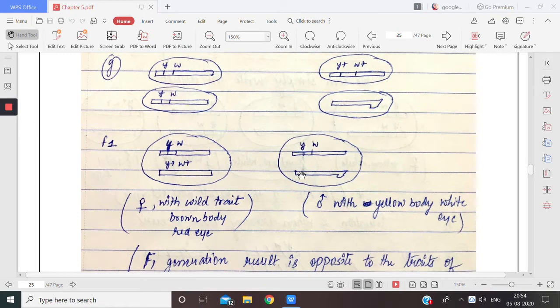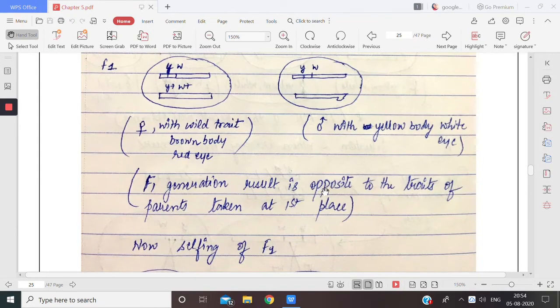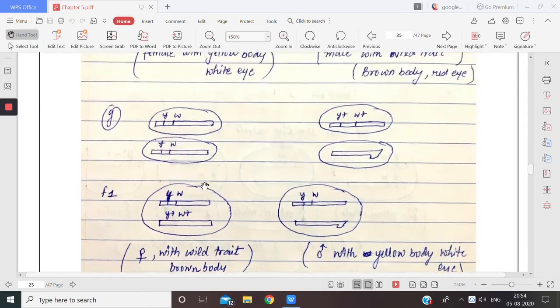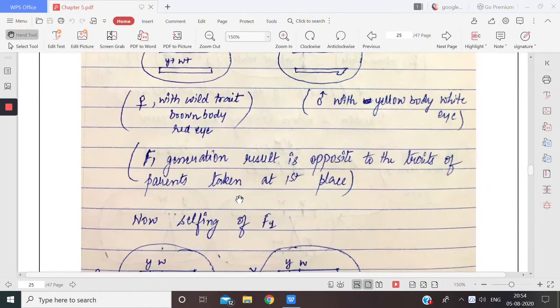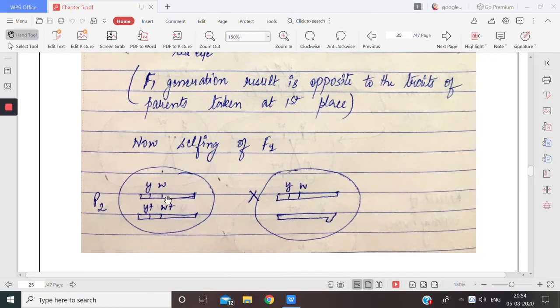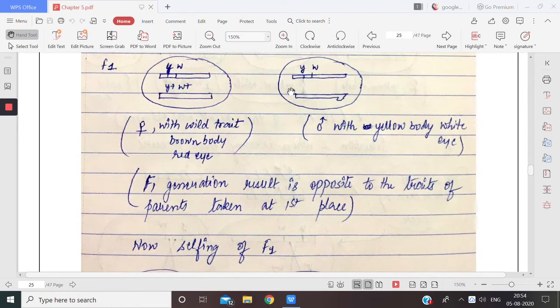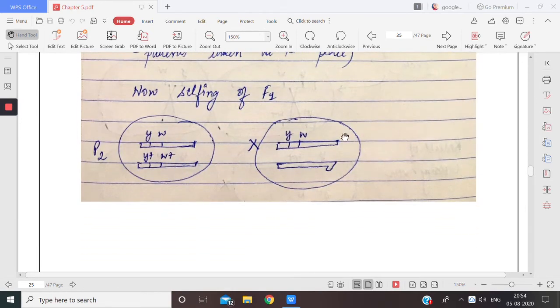So the F1 generation results in the opposite of the traits of the parents taken in the first place. Now when you cross these two F1 progenies amongst themselves, what are the gametes we are going to get?